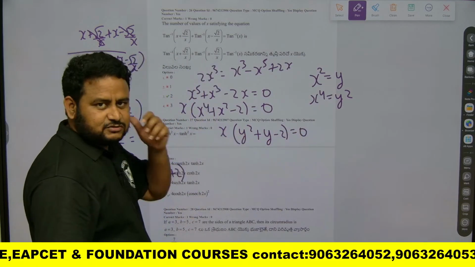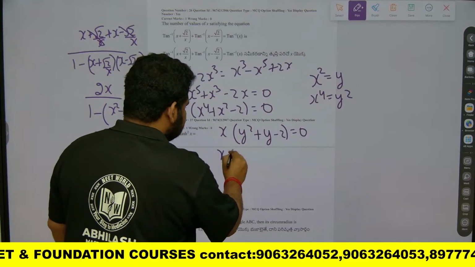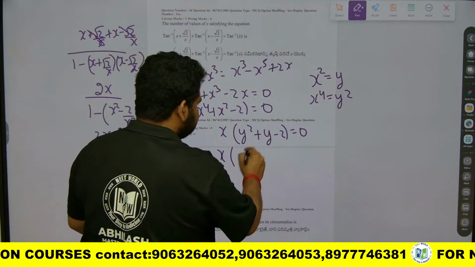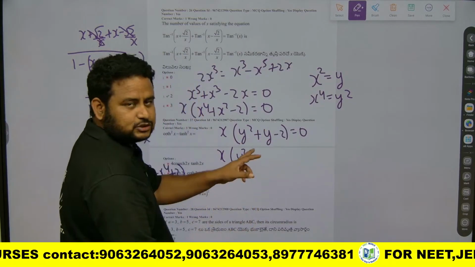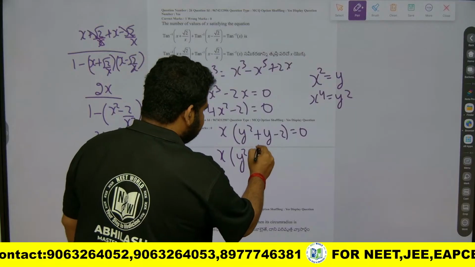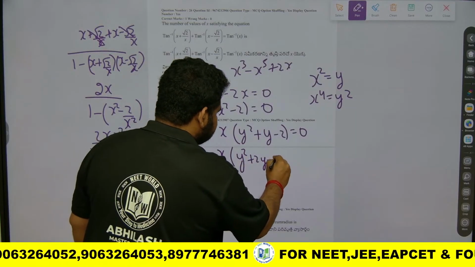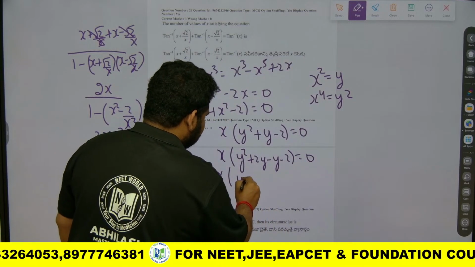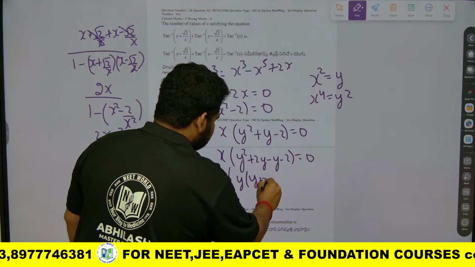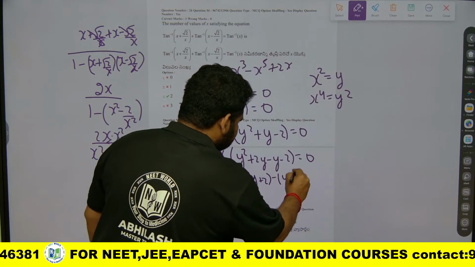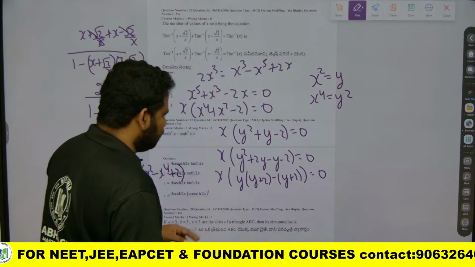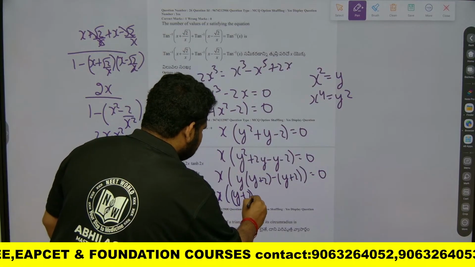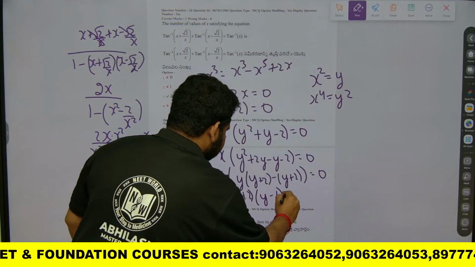If I factorize this, what will I get? Minus 2 is there, so I can write it as 2 into 1. So this is y square, minus 2 is there, so this will become plus 2y minus y minus 2 is equal to 0. So this will become x into y, if I take y common, y plus 2 minus y plus 2, is equal to 0. Now I will have x into y plus 2 into y minus 1 is equal to 0.